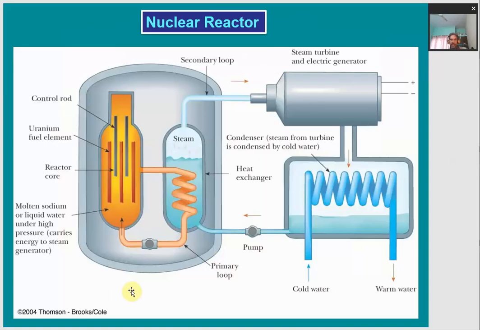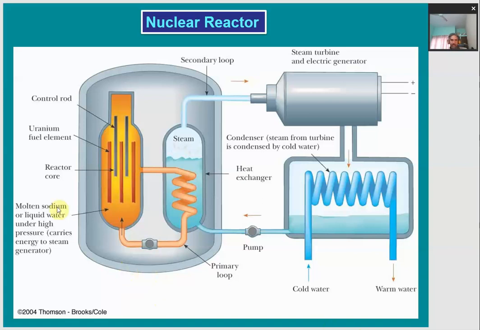So here is one major application of this nuclear chain reaction: the nuclear reactor. It is a power plant where electricity can be produced. It is called a nuclear power plant or nuclear reactor. So what is the construction, or simple representation, of this nuclear reactor or nuclear power plant?